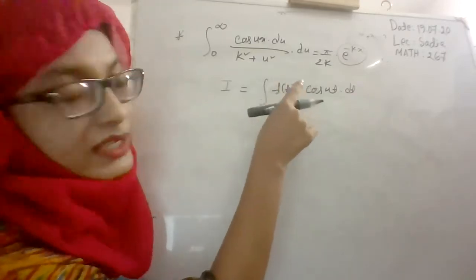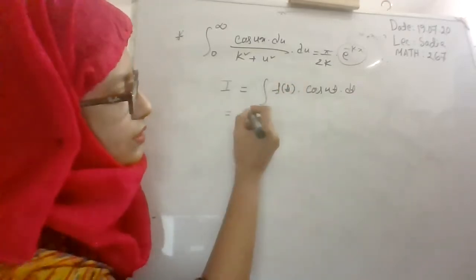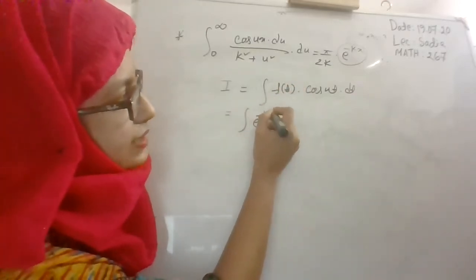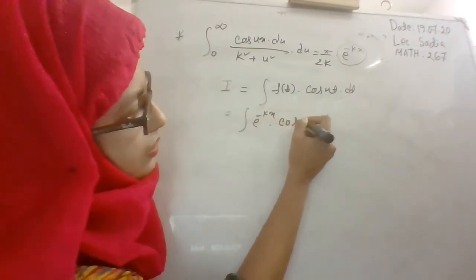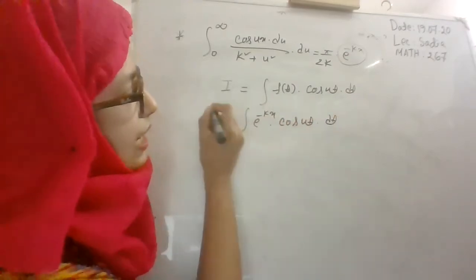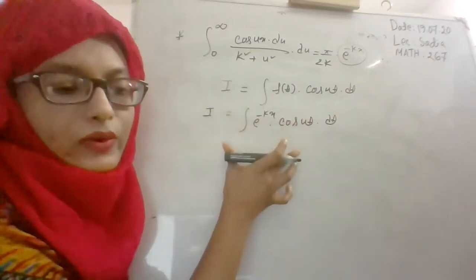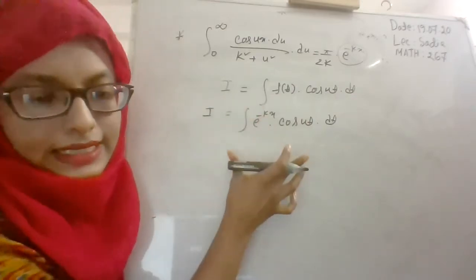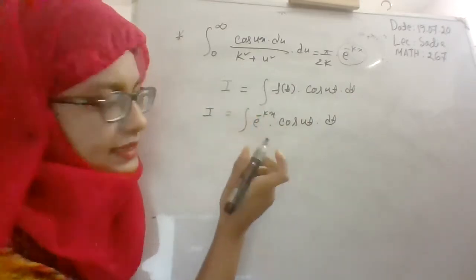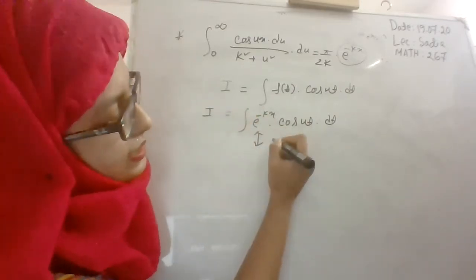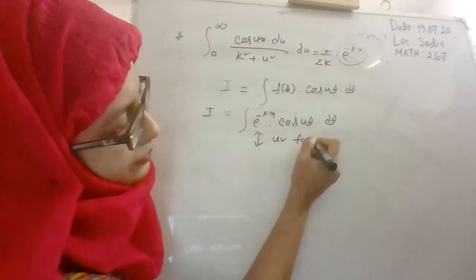Here f of t means e to the power minus kt. So I equals integral of e to the power minus kt cos ut dt. Now you have to complete this integration using UV formula.